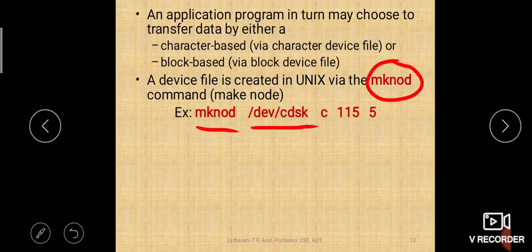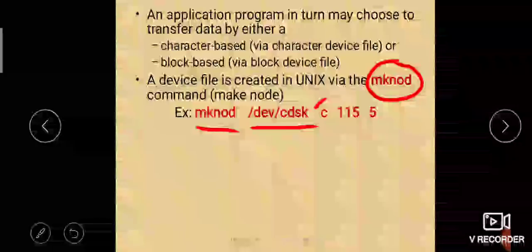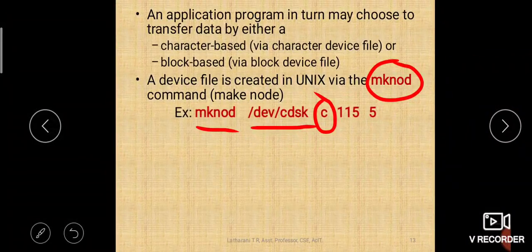So this C you just observe, this is indicating that you are creating a character device file. It means you are choosing that this CD disk should transmit the data character by character at a time. So that is C.